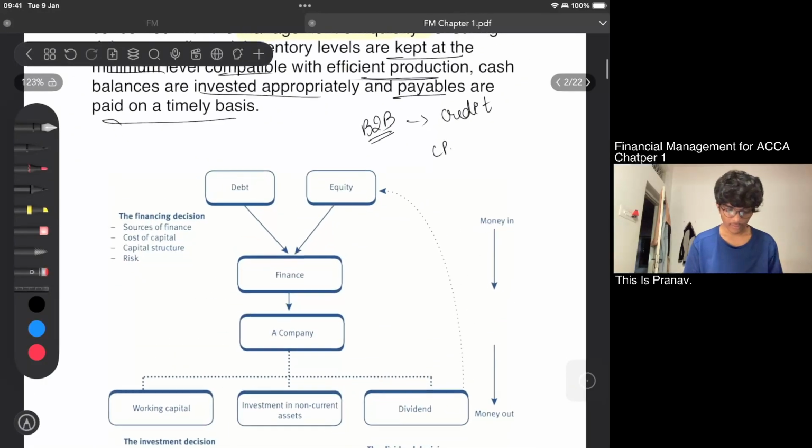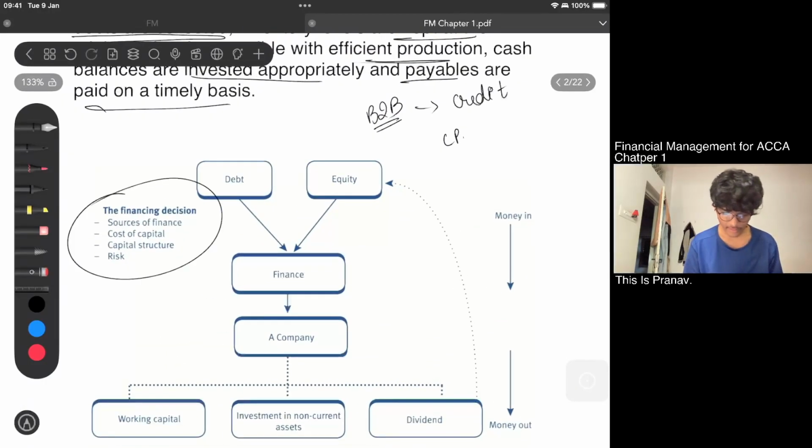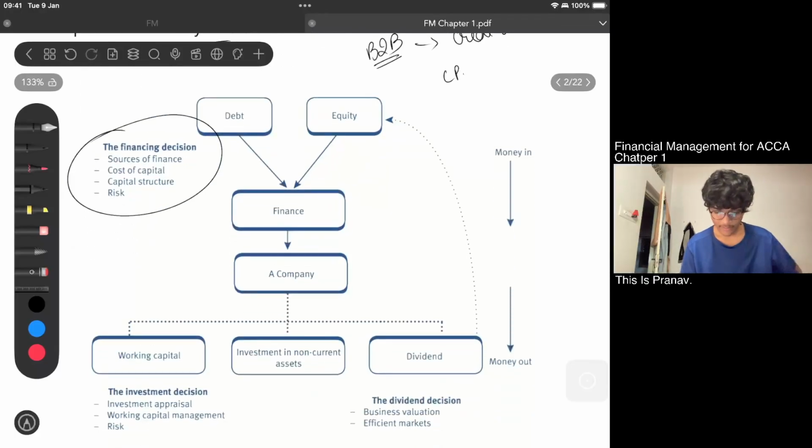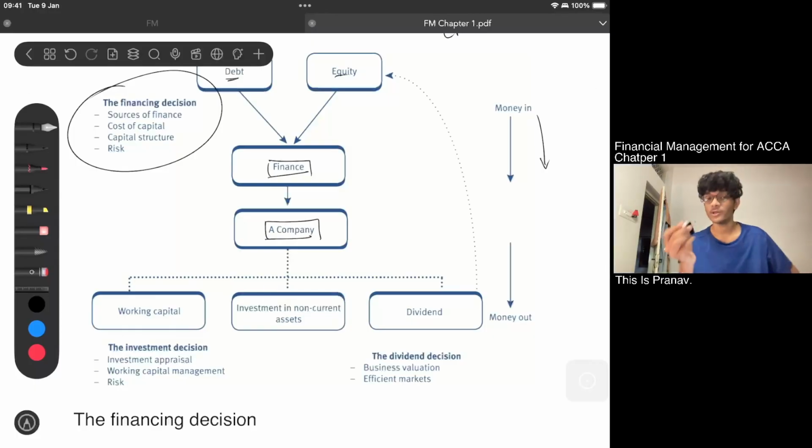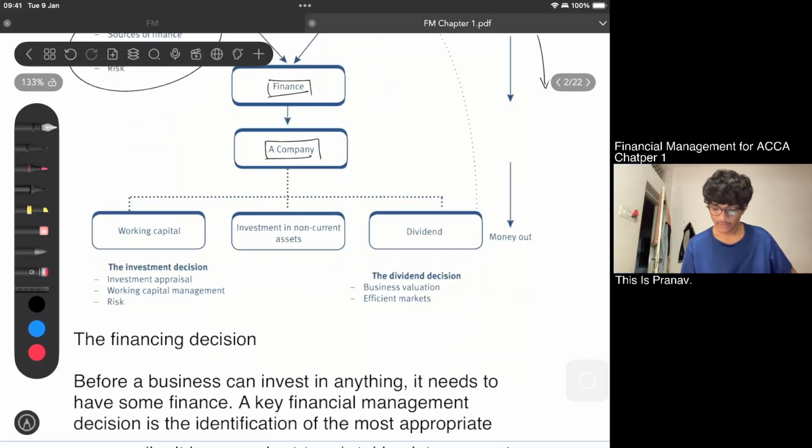First of all, we'll have to see the financing decision. We have already seen that. From the financing decision, we'll be getting debt and equity, and money will be coming in, in the form of finance, into the company. Finally, how will this company use the money? Effective utilization of money will be done in working capital, investment in non-current assets, and dividend, and through these money goes out. That is what it means.